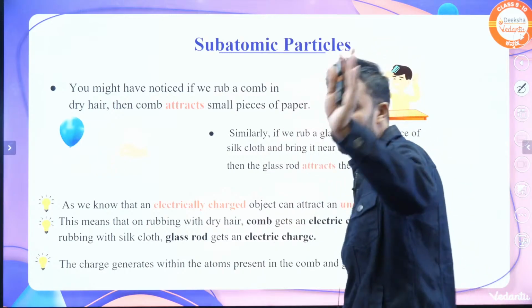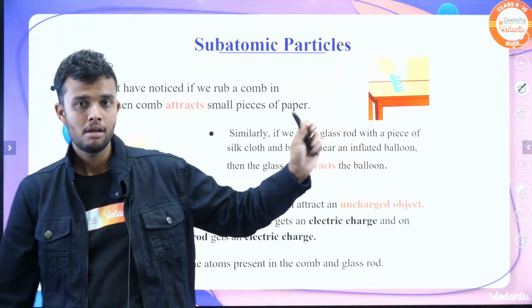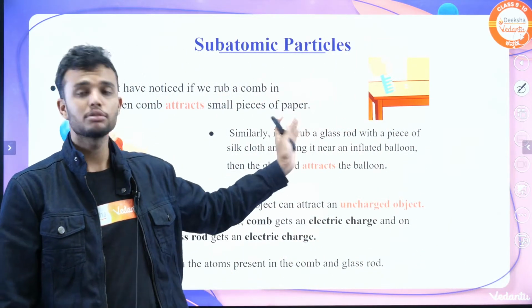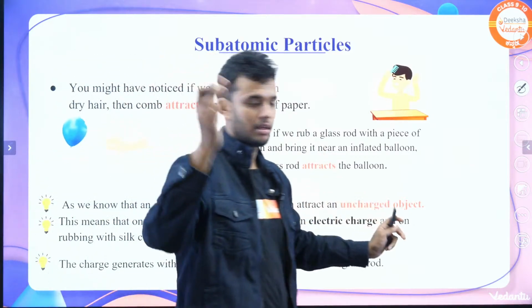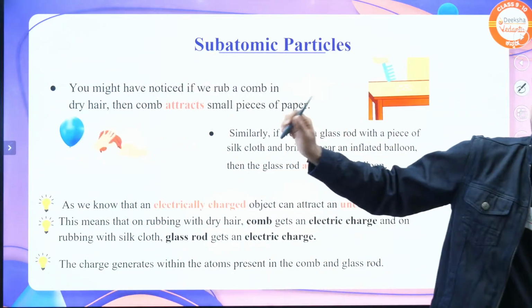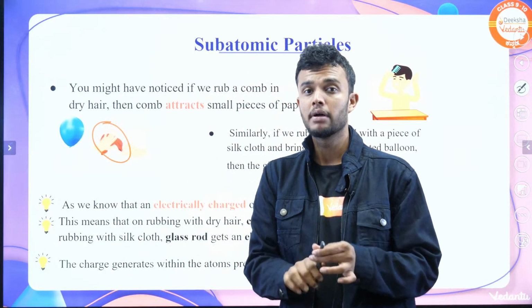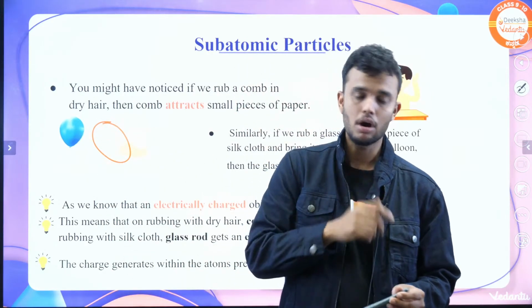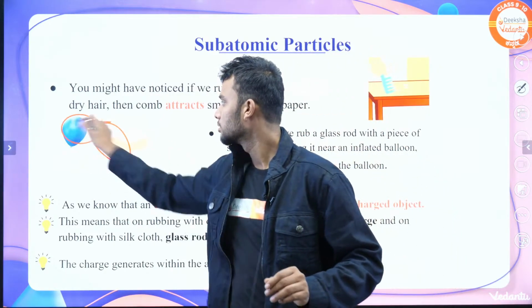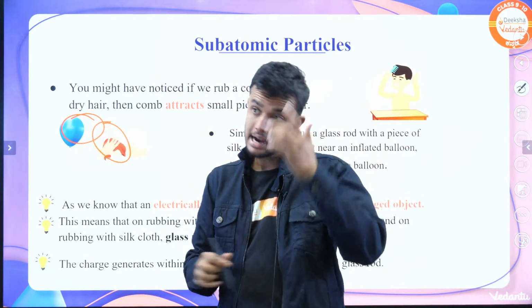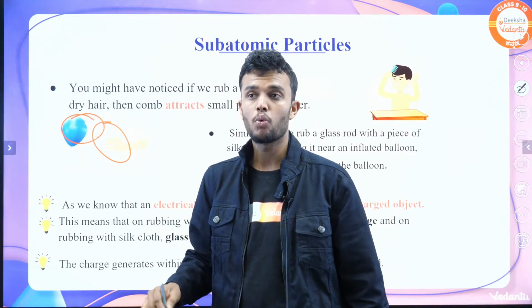Next, some experiments are there. Please do these experiments at home. Simply take one glass rod and rub it with a cloth, then take it near a balloon. What happened?